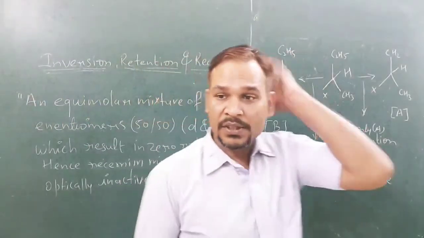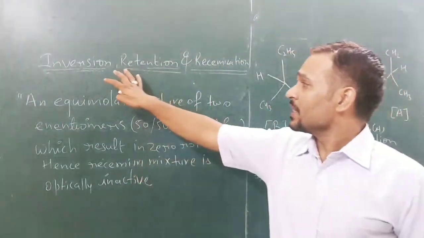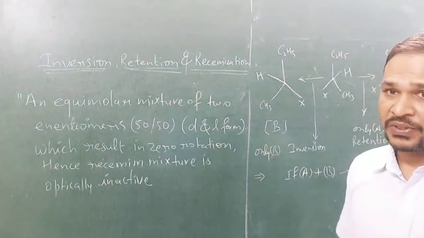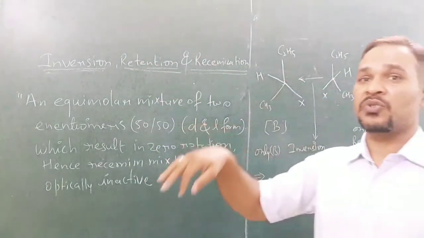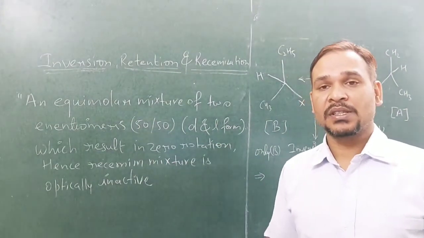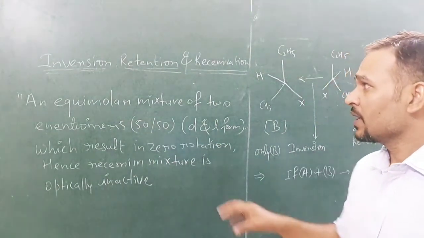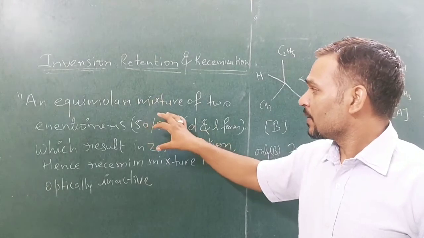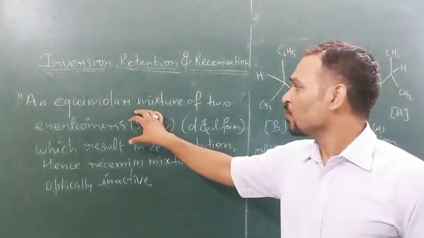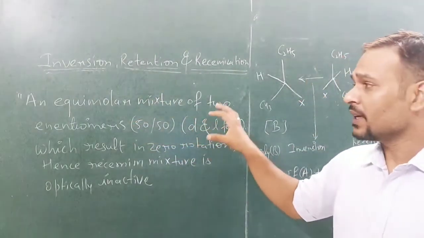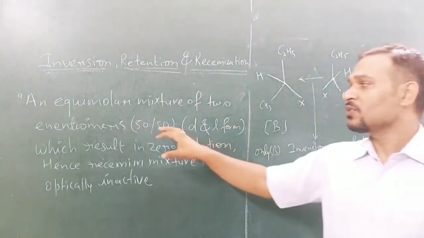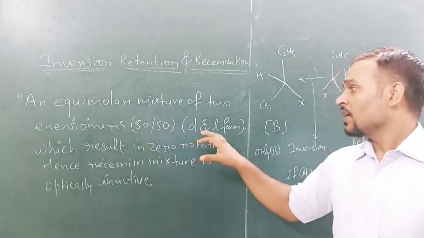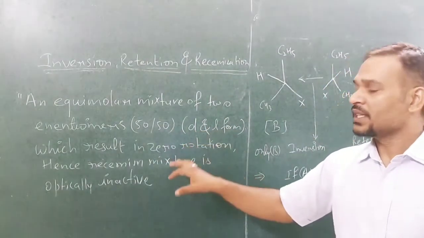Now students, here you can see what inversion, retention and racemization are. Racemization, as I have told you, is the conversion of enantiomer into the racemic mixture. What is a racemic mixture? An equimolar mixture of two enantiomers, that is 50-50% D and L form, which results in